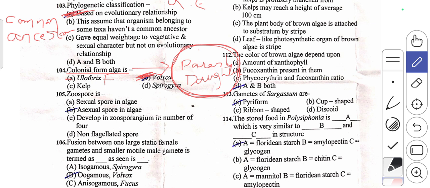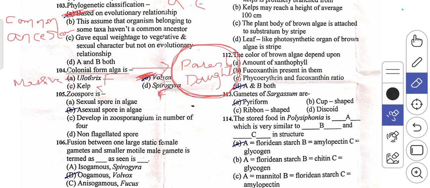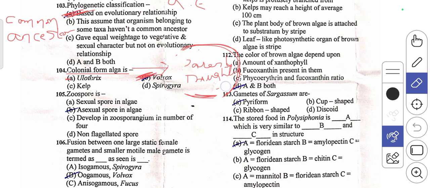Let's know other two options. A kelp, which is given in this option, it is one of the massive plant which has around 100 meter of length. So this is wrong. Then D option, Spirogyra. This Spirogyra will be having a filamentous structure. So hence the option for this question, that will be the Volvox. So Volvox is the right answer.